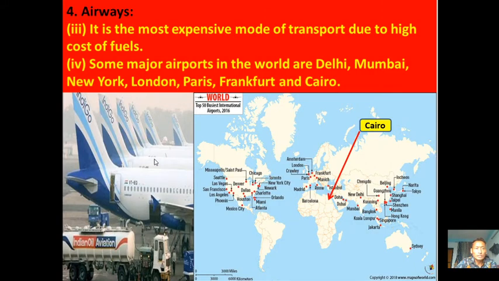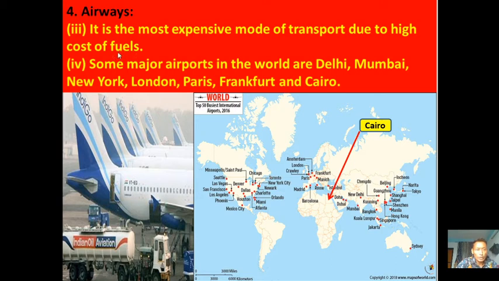Air transport is the most expensive mode of transport, because of the cost of the fuels. As compared to roadways, railways, and waterways, air transport is the fastest. One merit, an advantage, is that air transport is the fastest mode of transport, but the demerit is that it is very costly, because of the cost of turbine fuels.